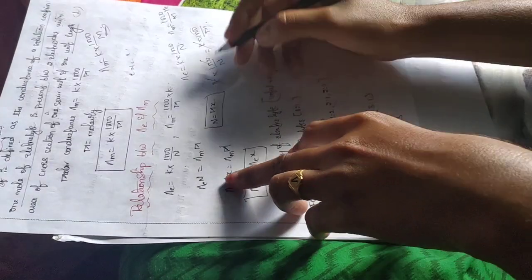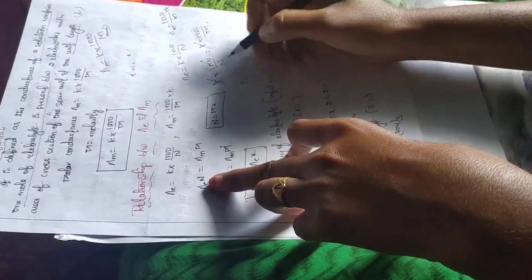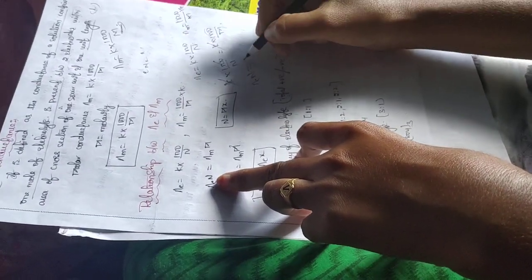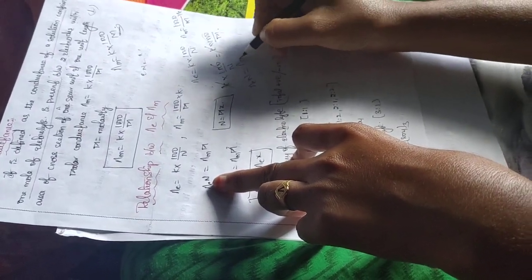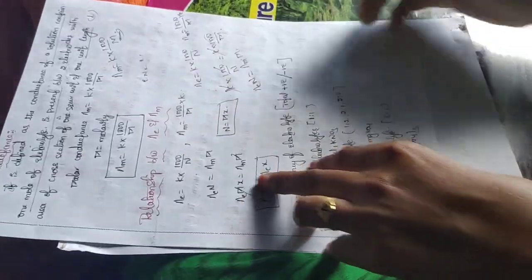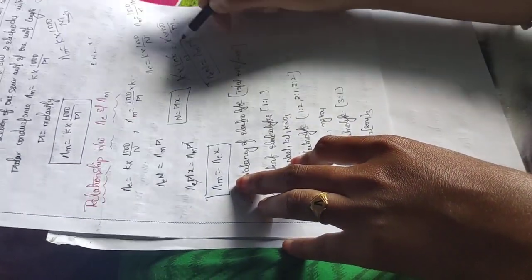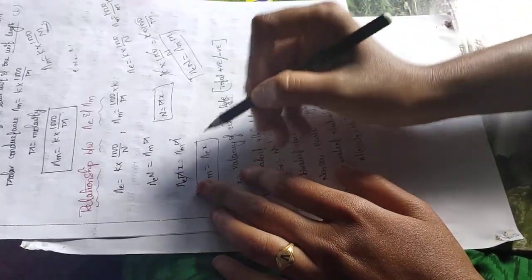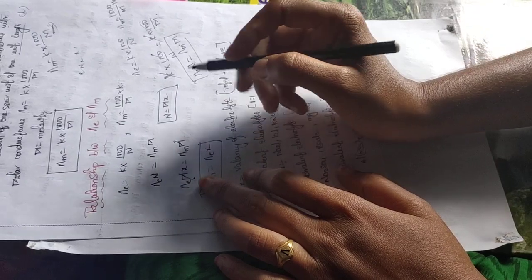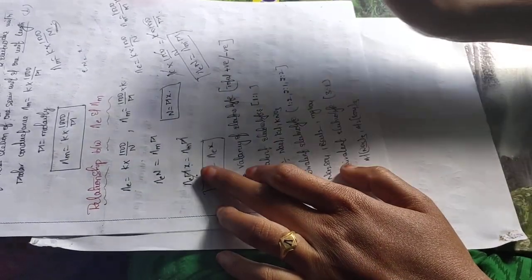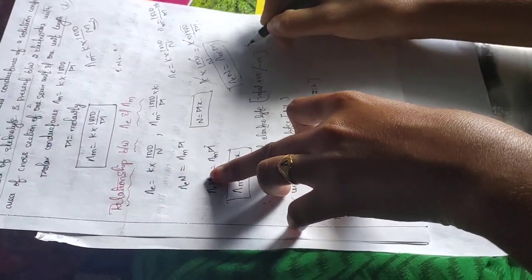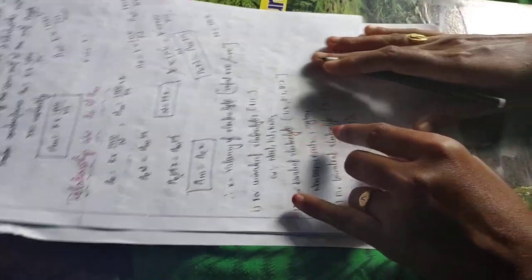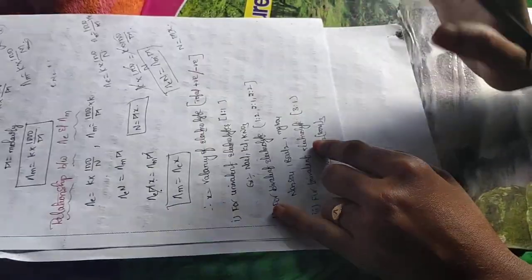Therefore Λ_E into N is equal to Λ_m into M. This is the final formula, and from this we have to conclude that Λ_E into M x, where N is equal to M x, molarity into number of valencies.